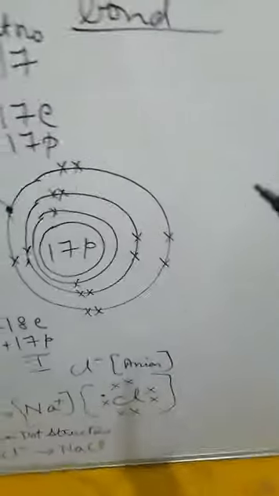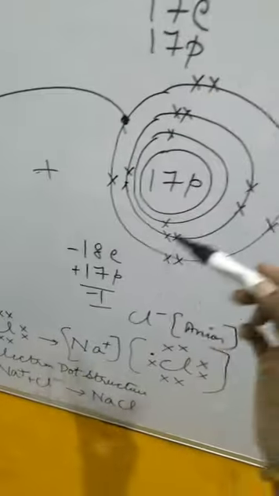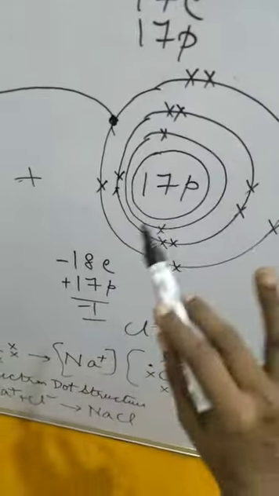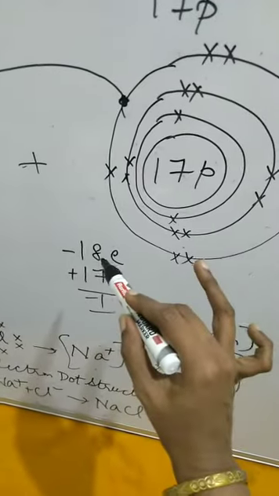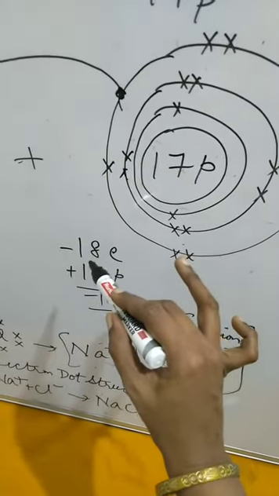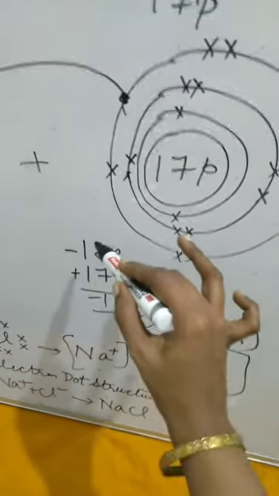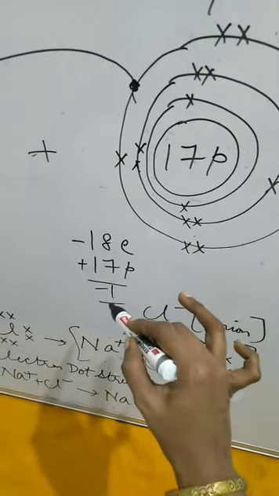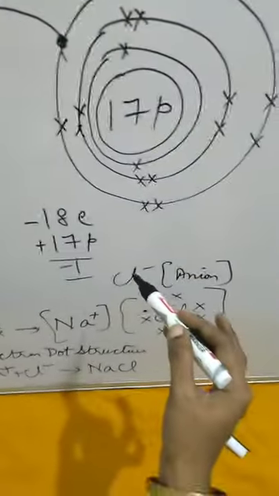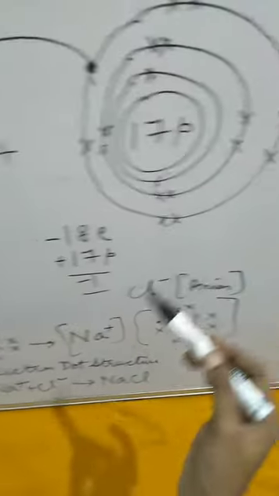Whereas coming to this particular chlorine, chlorine has gained an electron. So 17 protons are there. There is no change in the protons. What happened? Electron number has increased. It became 18. 18 means minus 18 and plus 17. Minus 18 plus 17, how much? Minus 1. So chlorine became negatively charged. You call it an anion.